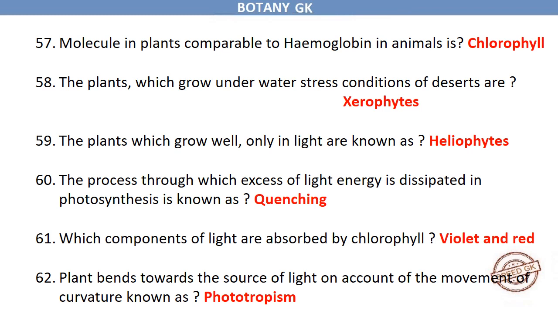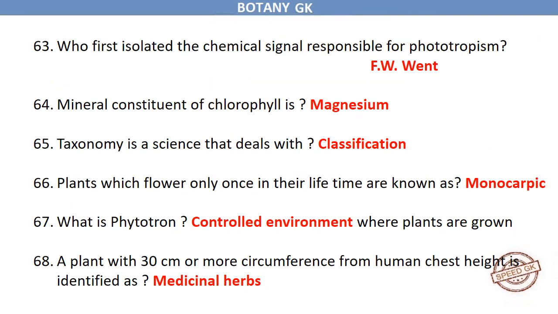Which components of light are absorbed by chlorophyll? Violet and red. Plant bends towards the source of light on account of the movement of curvature known as phototropism. Who first isolated the chemical signal responsible for phototropism? F.W. Went. Mineral constituent of chlorophyll is magnesium.